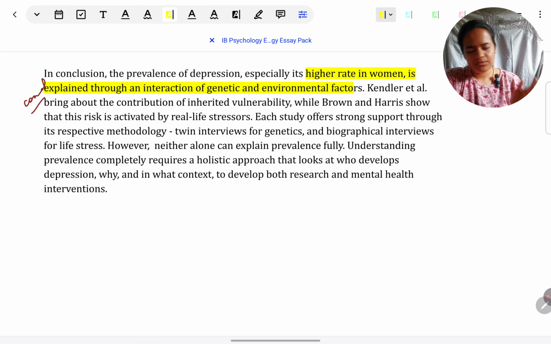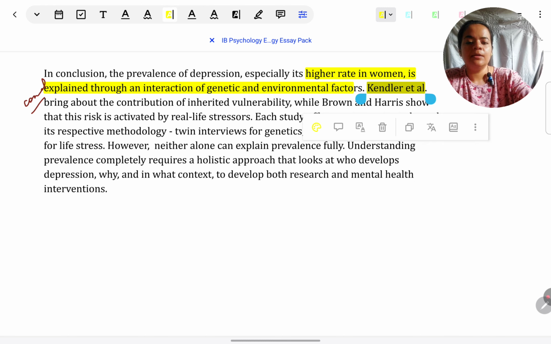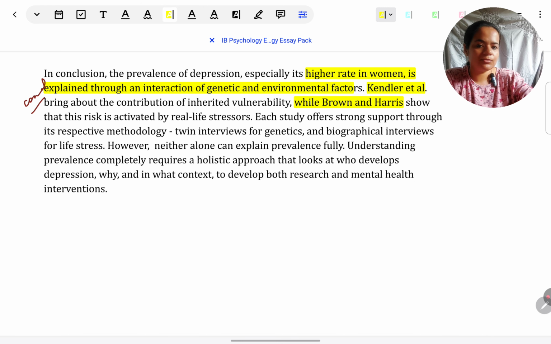The first argument which we made, it's just a repetition in the sense, a summary of it, and then what is shown by Kendler et al., what's shown by Brown and Harris, and then what each study had to offer in terms of the arguments being made. Like how strength-wise they give strong empirical support, but weakness-wise they both have been reductionist. Incomplete by themselves, a reconciled view is better.